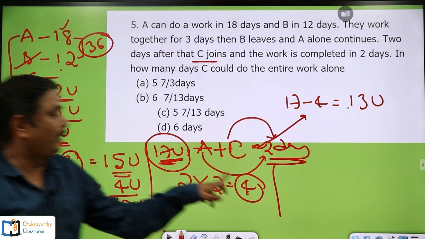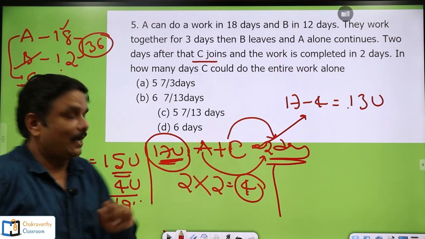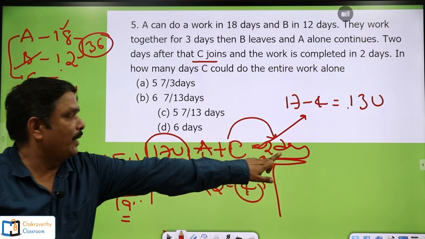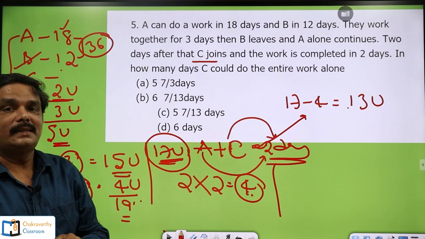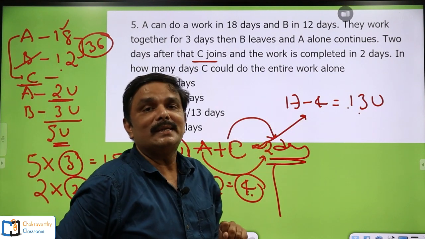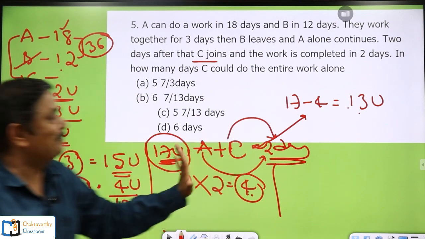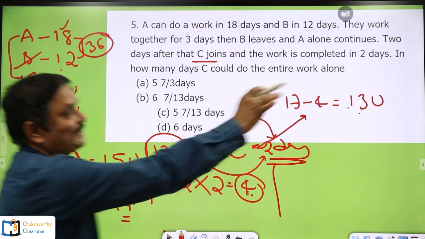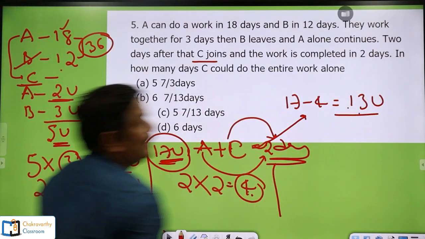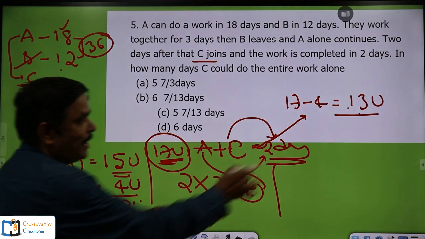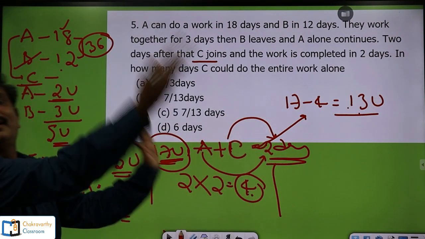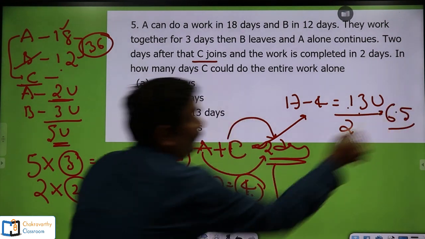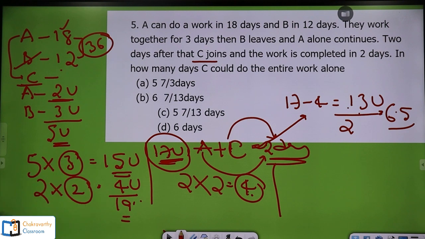Got the idea? Total work is 17 units. So, out of this 17 units, in 2 days, A completed 4 units. Now the remaining work is 13 units. This 13 units had been completed by C in 2 days. What is the capacity of C? Now capacity of C is 13 divided by how many days? 2 days. In 2 days, 13 units completed. So 13 by 2 is 6.5. C's capacity is 6.5.